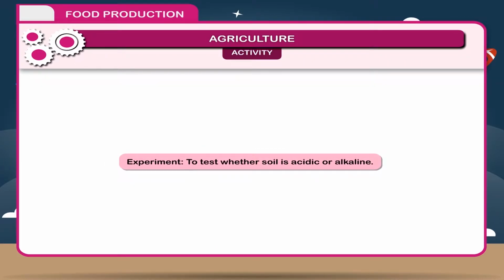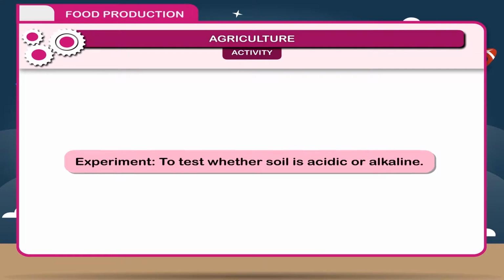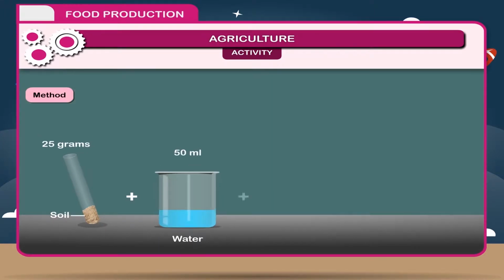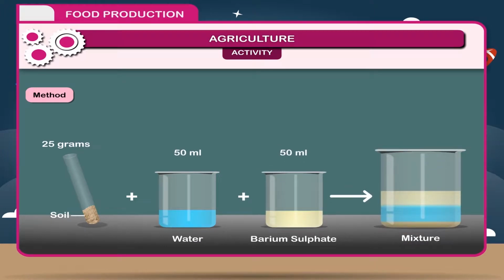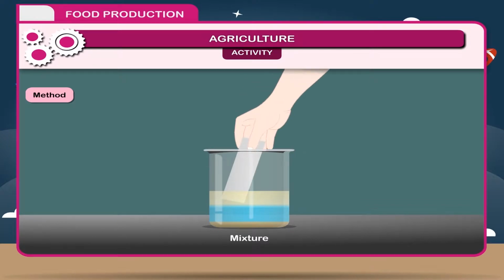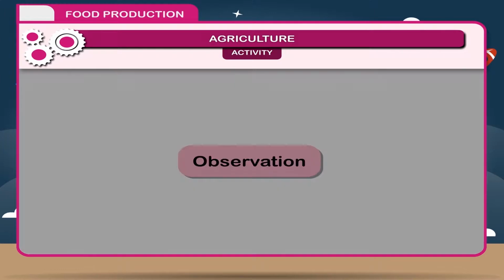Activity. Experiment: to test whether soil is acidic or alkaline. Method: Take about 25 grams of soil in a test tube and add 50 milliliters of water to make a soil solution, and the same amount of barium sulfate is added. Now, shake the solution and wait for some time to let it settle. In the clear solution, dip litmus paper and see the color of the litmus paper.